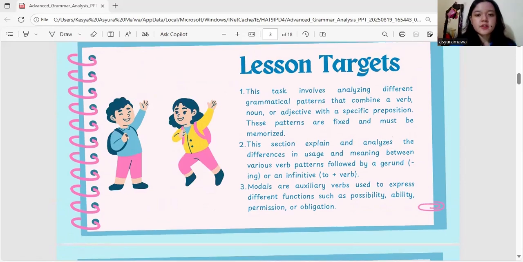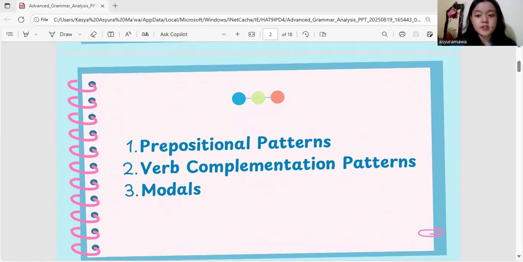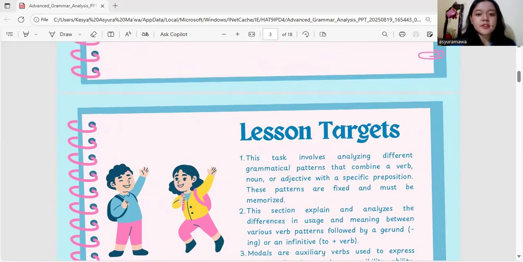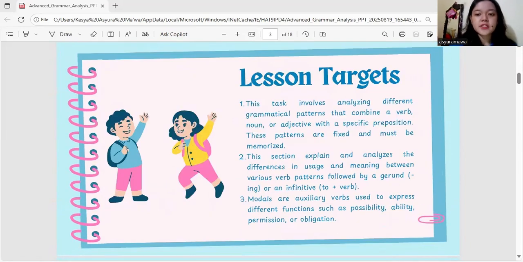First, for the prepositional patterns, this task involves analyzing different grammatical patterns that combine a verb, noun, or adjective with a specific preposition. These patterns are fixed and must be memorized.